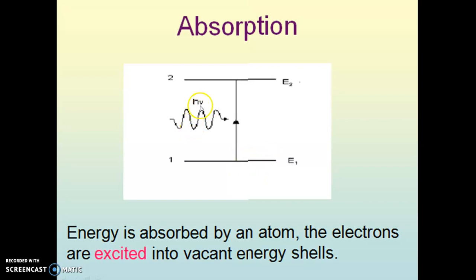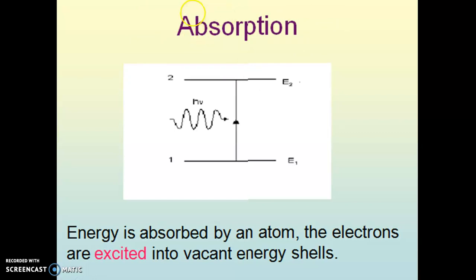If the energy h nu of the photon equals the difference E2 minus E1, then atoms will jump from the lower energy state E1 to E2. We say the atom is excited, and this quantum mechanical process is known as stimulated absorption.